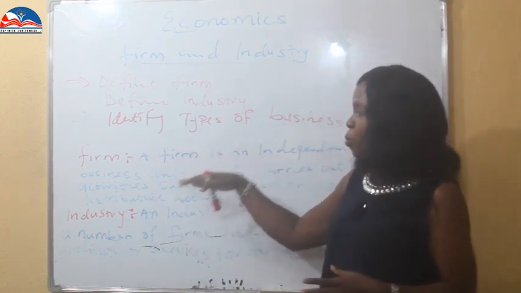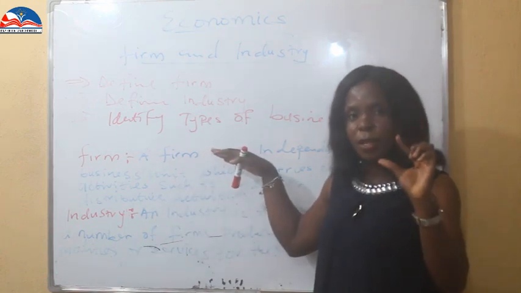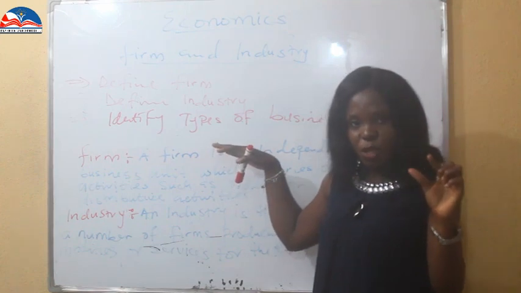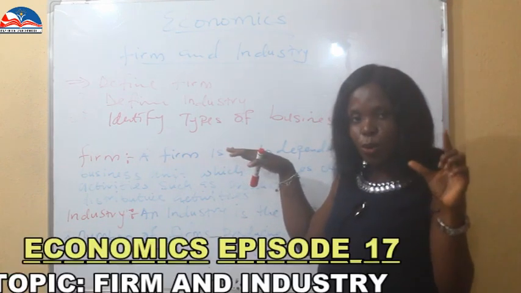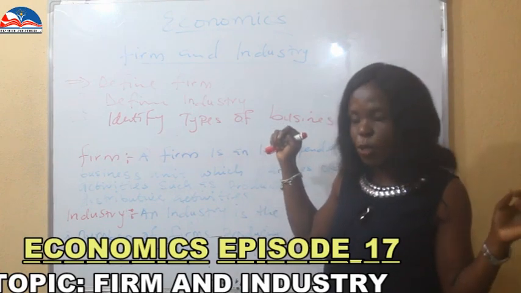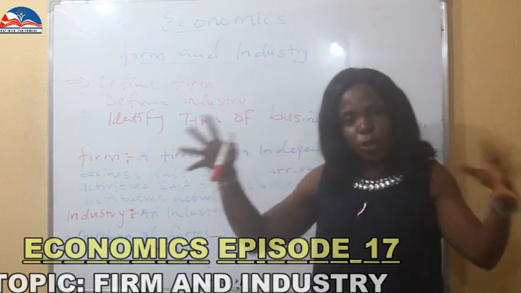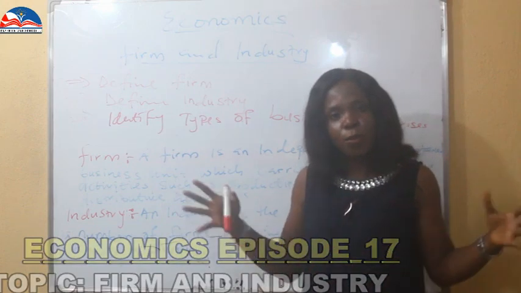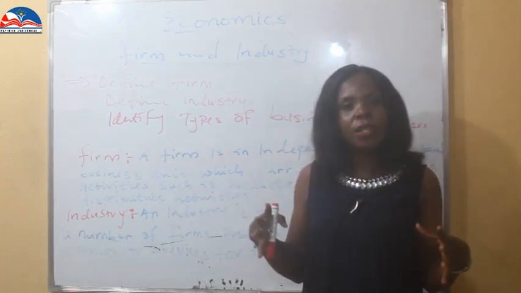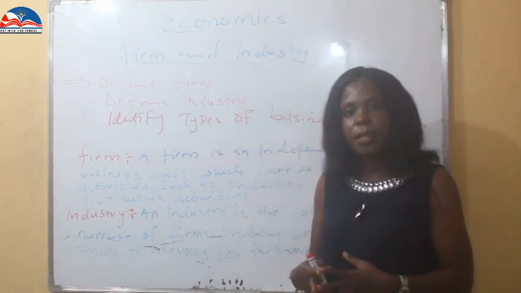So you can distinguish between a firm and an industry. A firm is a unit of independent administrative individuals that goes into business in the construction, manufacturing, or production industry. An industry is a collection of all these firms that are producing broadly similar products and servicing the same markets.